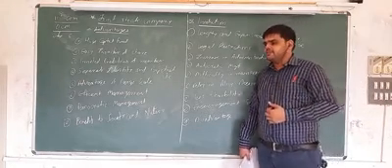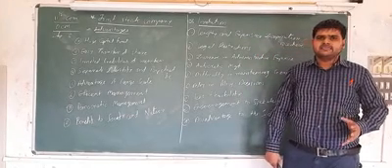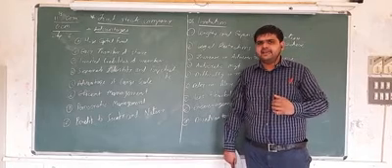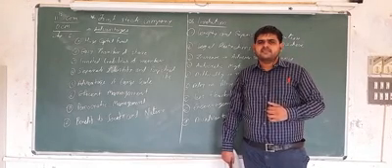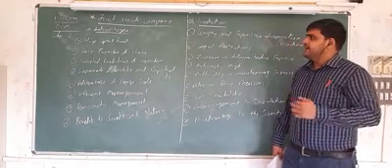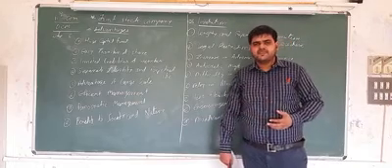Last time we discussed the various characteristics and meaning of joint stock company, and right now we are going to discuss the next important topic, which is the advantages as well as limitations of joint stock company.